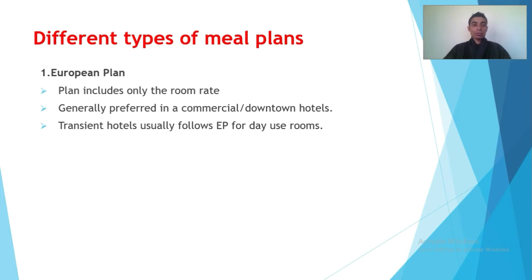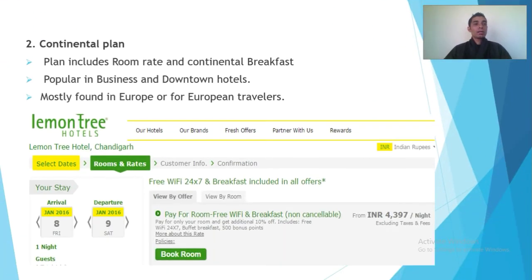Now let me go to another plan, that is the continental plan. This plan includes room rate and continental breakfast. As we can see here for the Lemon Tree hotels, the guest is eligible for the room as well as breakfast at INR 4,397 per night. The rate they provide here is inclusive of breakfast and room rate, which means the continental plan.